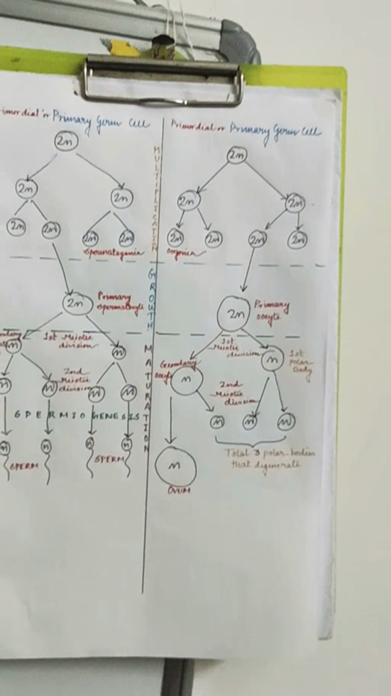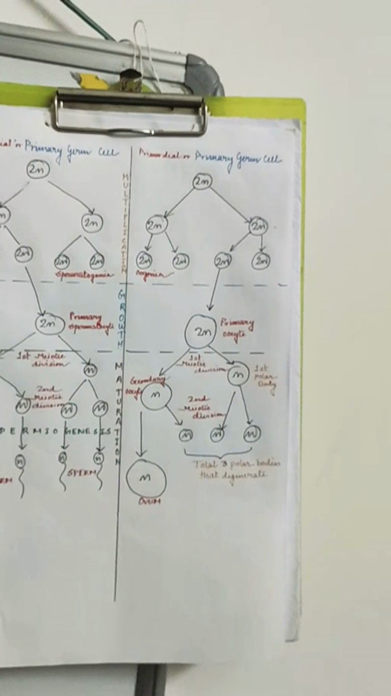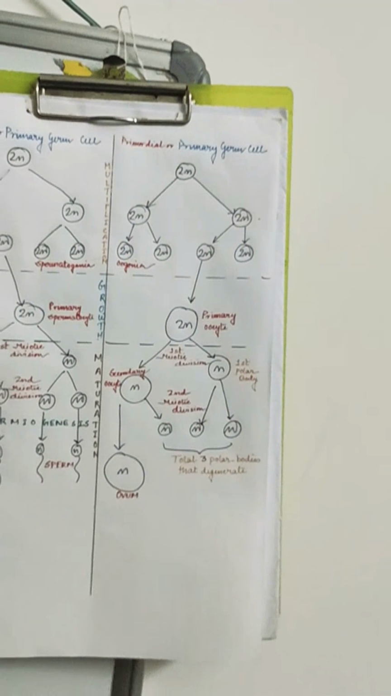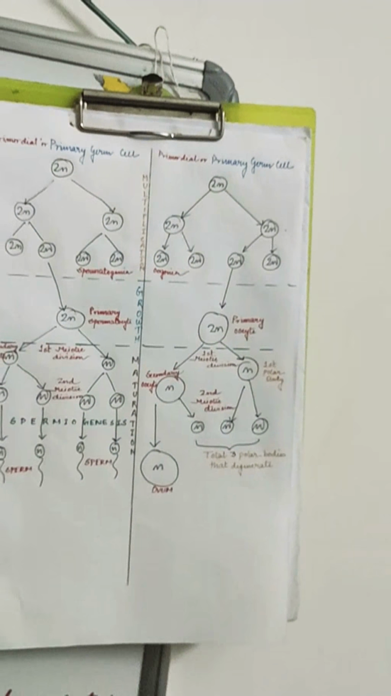And you all know the process of formation of mature ovum is called oogenesis, and also you can relate the menstrual cycle with it.